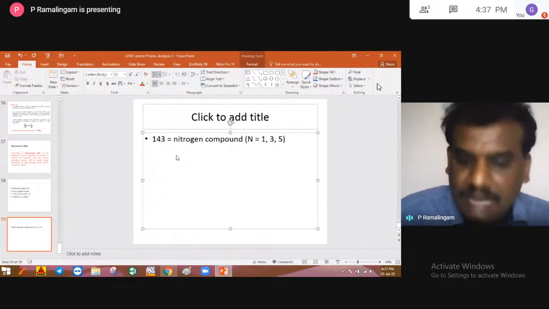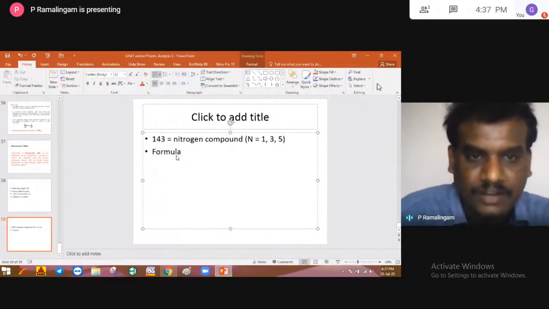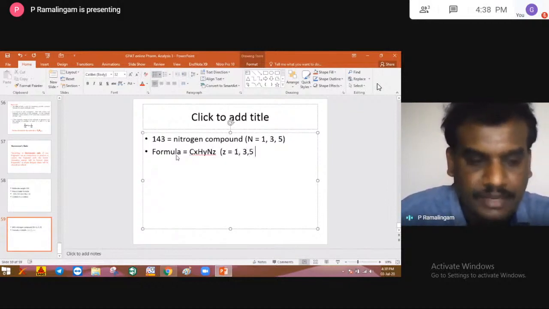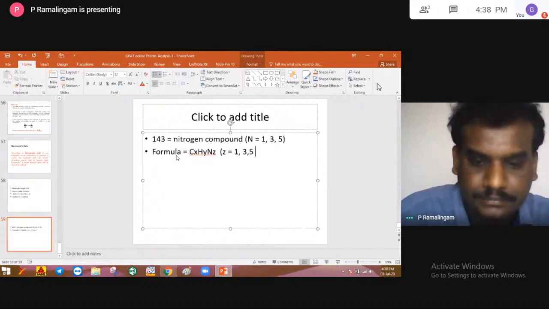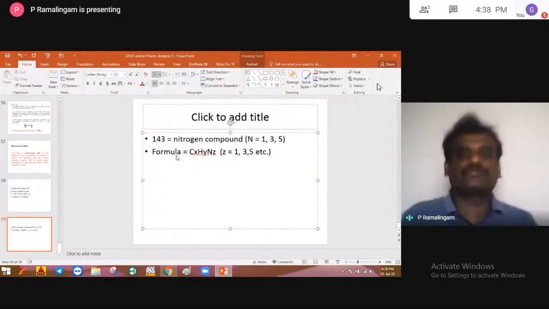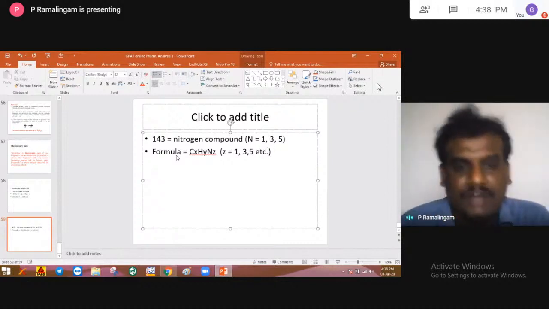So how are you going to construct a formula for this particular molecular weight? Definitely CxHyNz, where z is equal to 1, 3, 5, etc. This is the way you propose a formula based on the molecular weight.